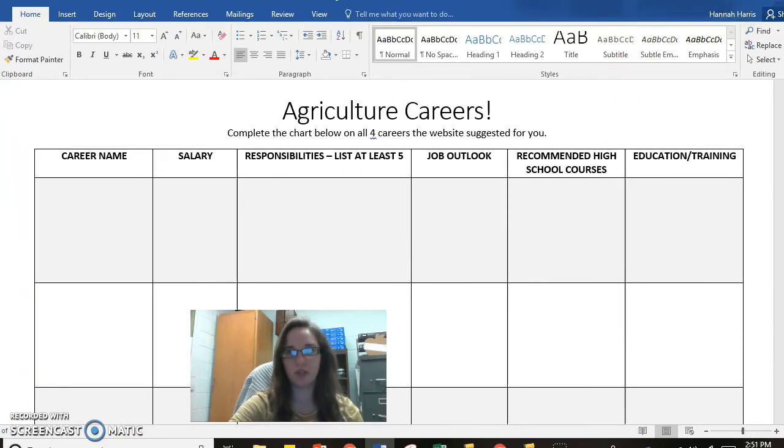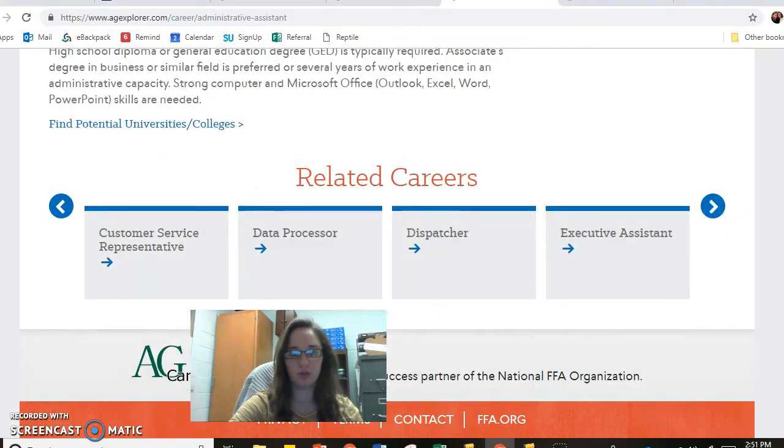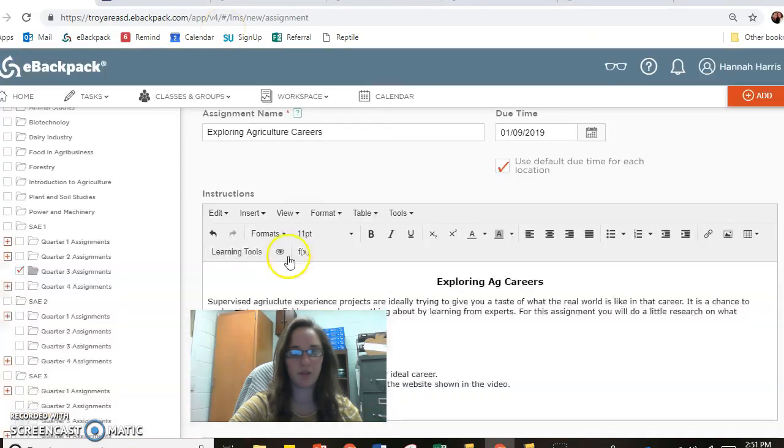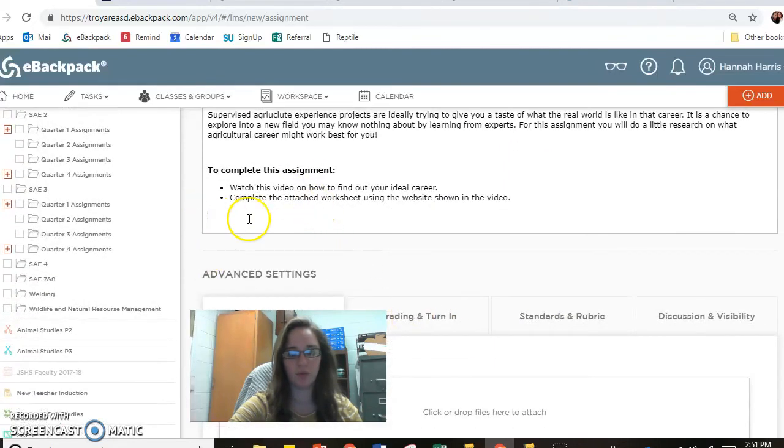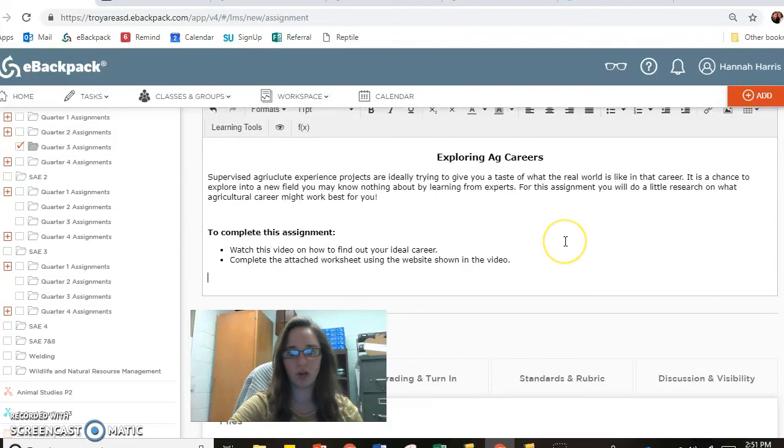So once you do this, you save this, and then you're going to upload it to eBackpack. And I'm not quite finished writing all this out, but the only thing that'll be left is the point values. So this is really easy. You just go through, take that 13 question test, and then fill out that chart and upload it, and you're good to go. So if you have any questions, let me know. Good luck.